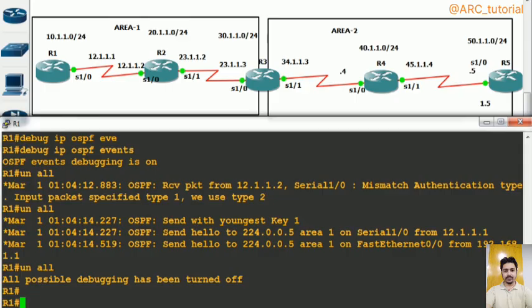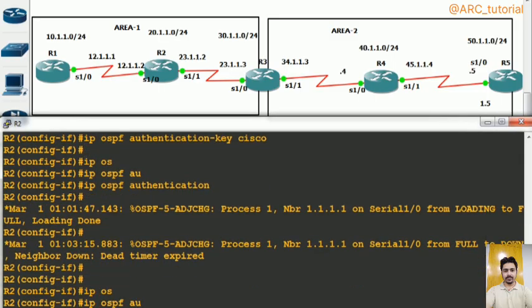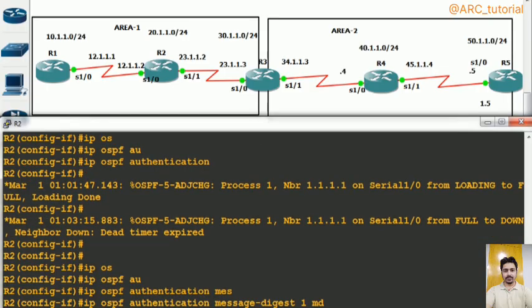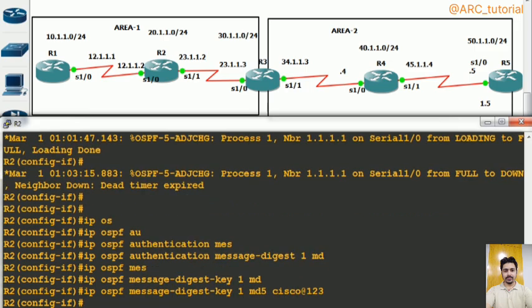So you do one thing now, go to R2 and say IP OSPF authentication message digest 1 MD5, sorry, IP OSPF message digest key 1 MD5 and Cisco. Neighborship will not come up because still the type is not enabled.